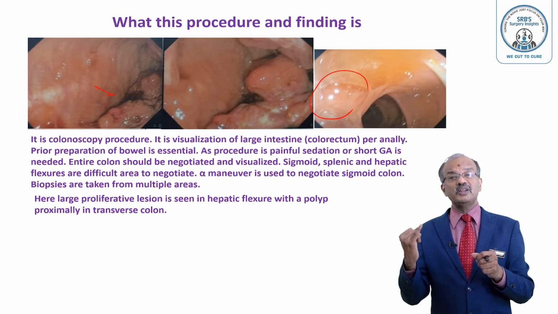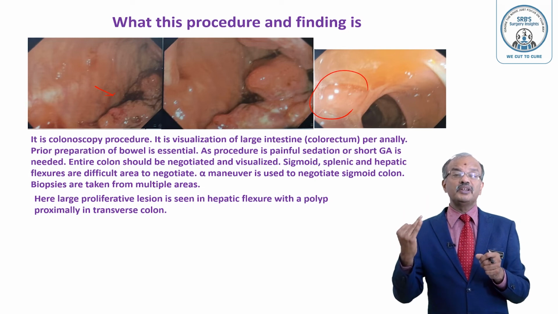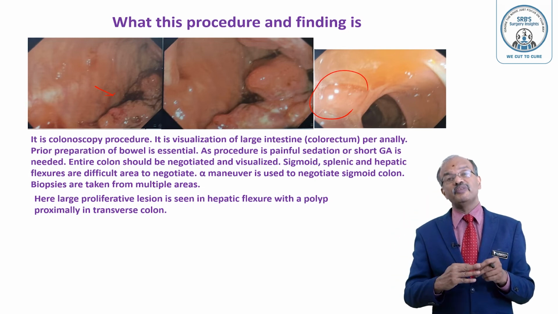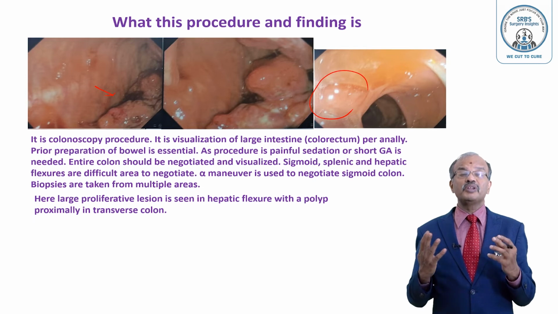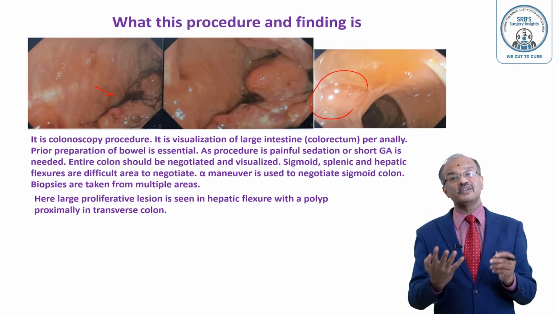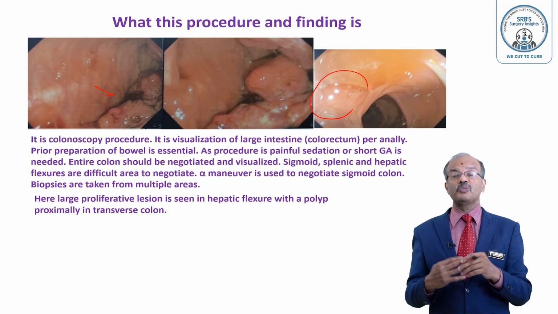So the alpha maneuver, difficulty in passing the splenic flexure and hepatic flexure, and reaching the cecum. If you don't reach the cecum, your colonoscopy is incomplete, because if any finding is there, in the cecum you may miss it. So the entire colonoscopy becomes a failure.